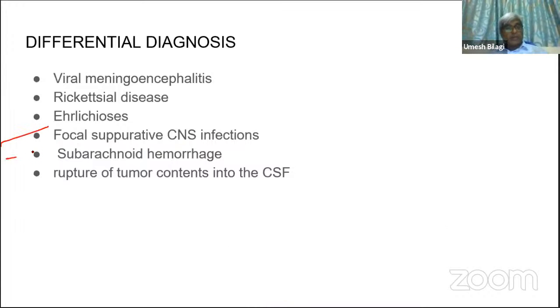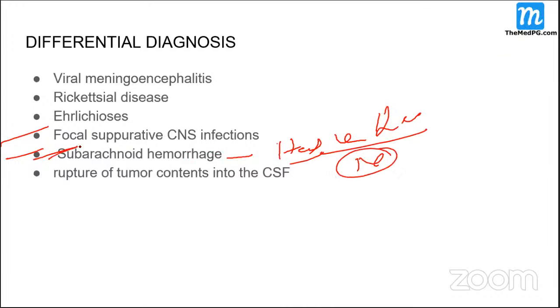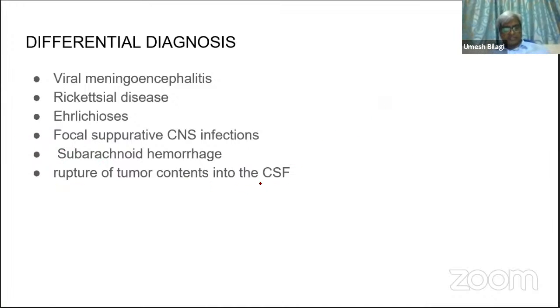Subarachnoid hemorrhage, I think I discussed, will also come with headache, vomiting, loss of consciousness, and nuchal rigidity, meningeal signs. This also can come. Written here, rupture of tumor contents into the CSF. Okay, these are the differential diagnoses for meningitis.